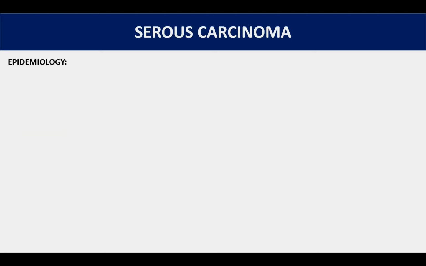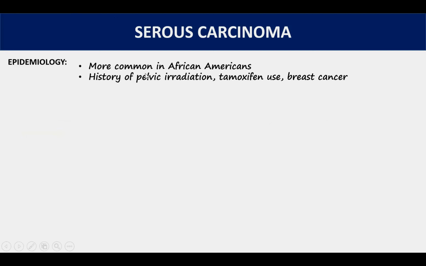The next morphology category of endometrial cancer is serous carcinoma. Serous carcinomas are more common in African American patients. There's usually a history of pelvic irradiation, tamoxifen use, or breast cancer, and they're less likely to be associated with obesity as against endometrioid adenocarcinomas. These tumors occur in multiparous women, which is also to be distinguished from endometrioid adenocarcinomas that are more common in nulliparous women.